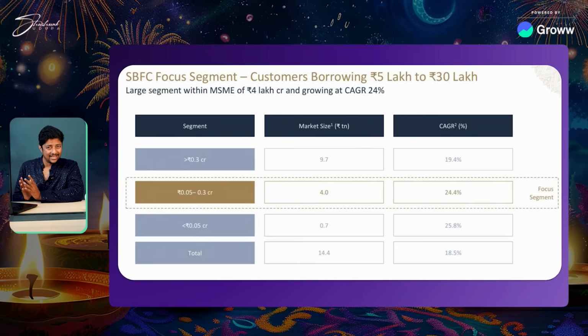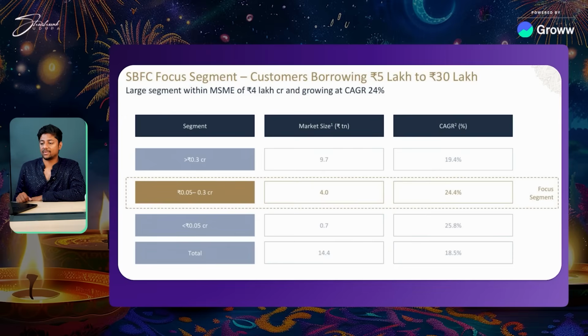Now, where do they lend? This is important because in the lending space, there are 2 types of people who lend. One who lends aggressively without any logic, and one who can lend well. But please note, in the lending space, everyone can lend. Even I can lend if I want to, right? But whether you can lend well is where the difference between good and bad companies comes.